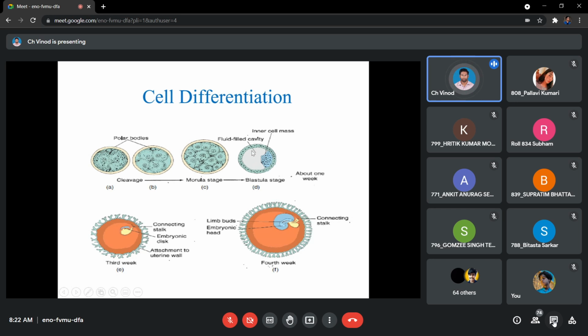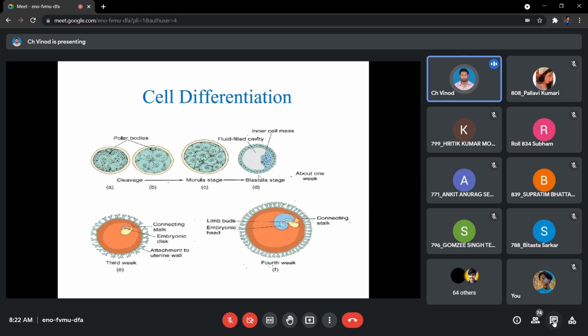Now these germinal layers will be able to differentiate and divide and produce different organ systems. For example, ectoderm will give you your skin, your nervous system, and your reproductive system.